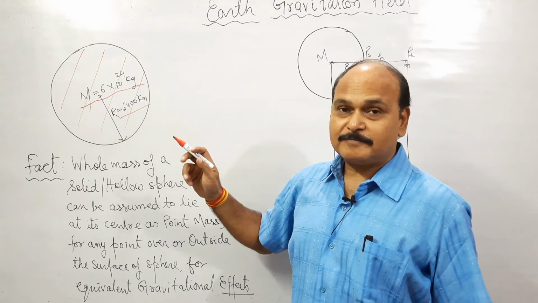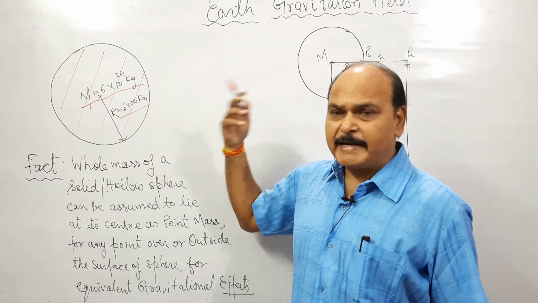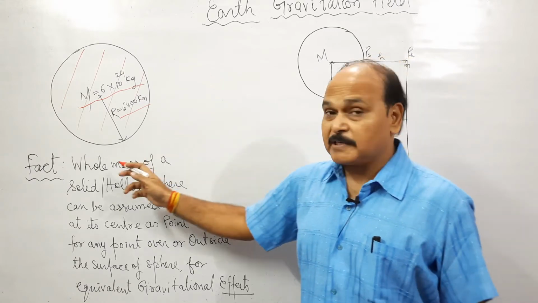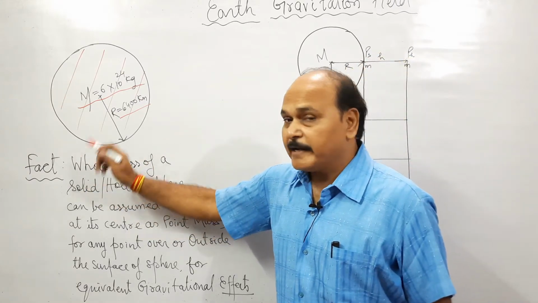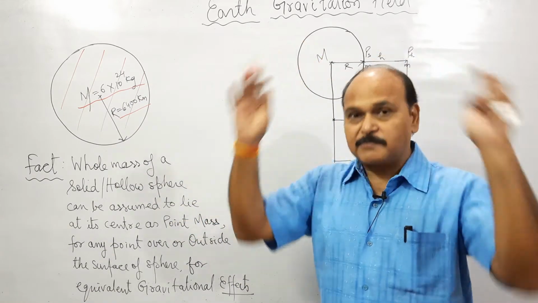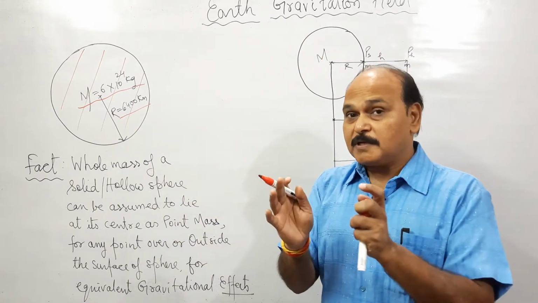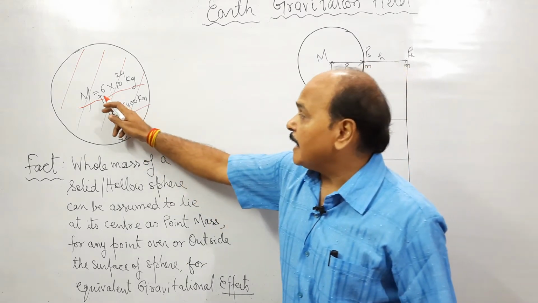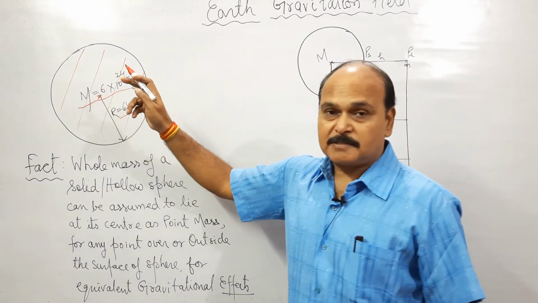The radius of Earth is 6,400 kilometer. Now for any solid sphere or hollow sphere, the whole mass of the sphere can be assumed to lie at its center as point mass.